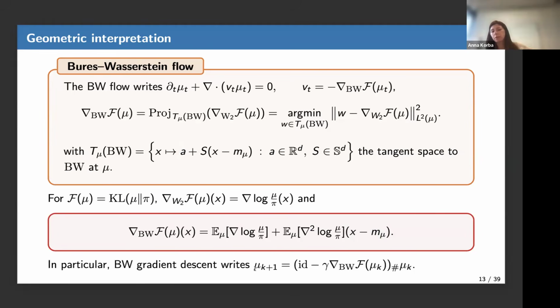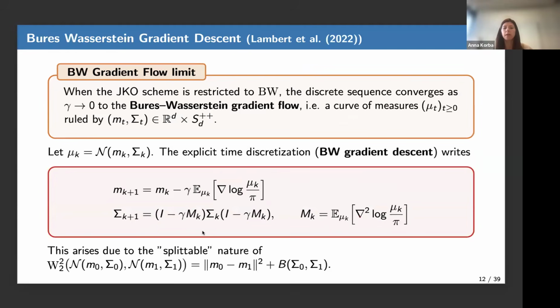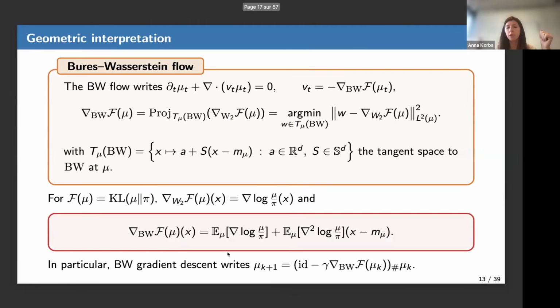And the last geometric interpretation: if you think of Bures-Wasserstein gradient descent, the scheme that I showed here, that tells you in discrete time how you can apply gradient descent to your Gaussian, you can write it as follows.